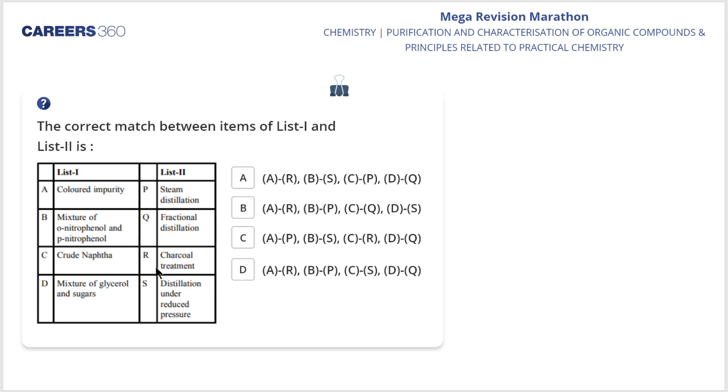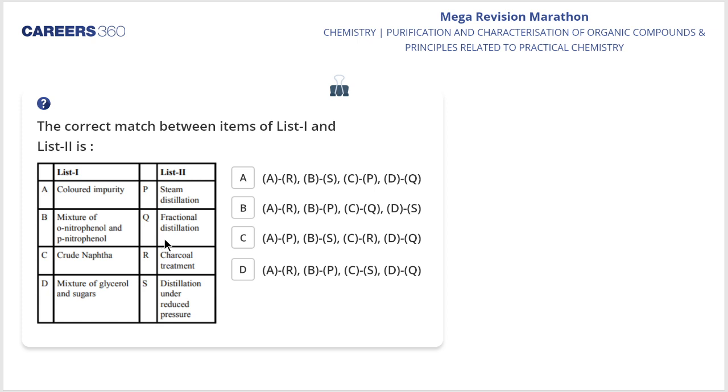A is with R, B is with P, C is with S, and I am getting mixtures of glycerol and sugar. D, you are saying it is with Q, fractional distillation. Is it so? Would that be the answer?